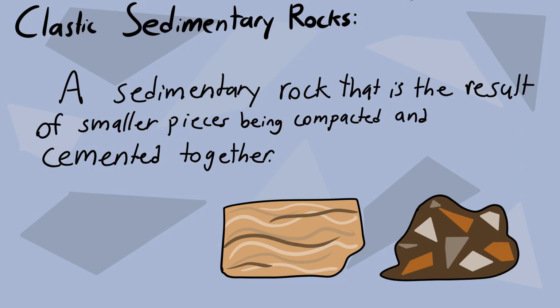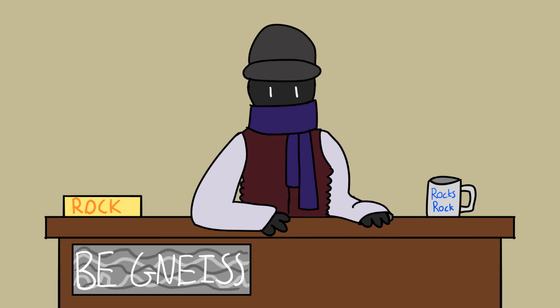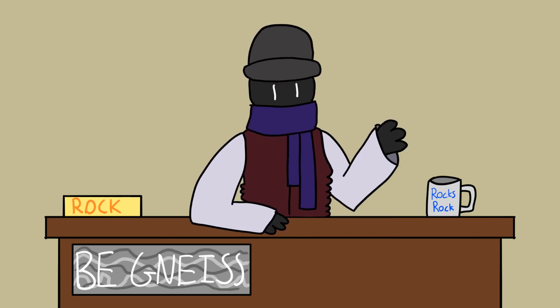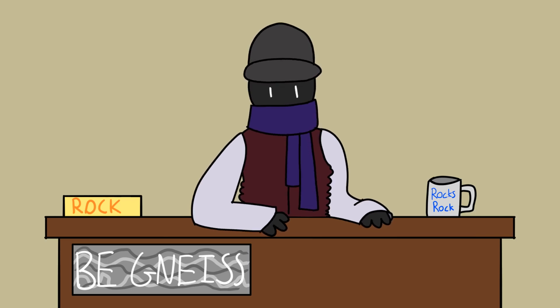Next, clastic sedimentary rocks are the result of clasts, or existing small pieces of rock, being stuck together into one large rock. Small bits of existing rock are carried away by water, wind, or other factors in a process called weathering or erosion. These small pieces of rock, also known as sediment, can build up in a certain area. This is known as deposition. Over time, the sediment compacts together tightly.